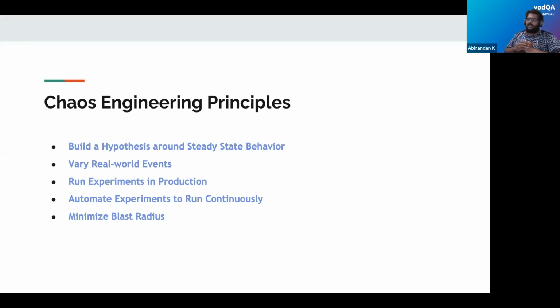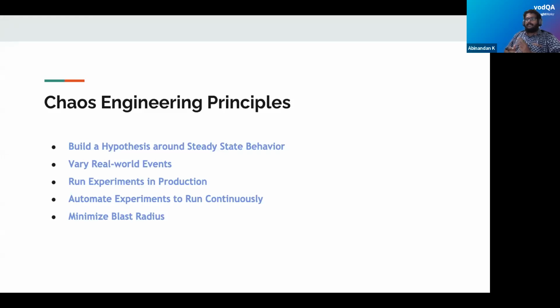So chaos engineering recommends running our experiments in production. The next principle is automating experiments to run continuously. Obviously, we all know the advantages and benefits of automating functional tests. Even if we automate our chaos tests, it will help us reduce the cost involved in testing such failures.